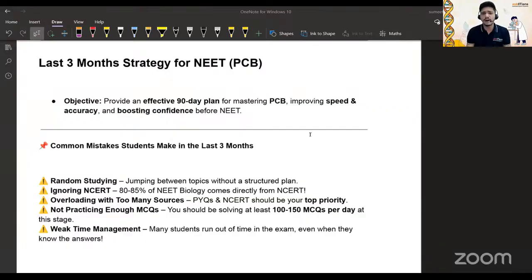Because what happens is, time is short, this has to be read, that has to be read, the CBSE course is also coming, everything is jumbled up. So first of all, we have to prioritize what we are actually going to do. Okay, so these mistakes we should not make. That is the first introduction I put forward in front of you regarding these mistakes, and we have to avoid these mistakes, right?